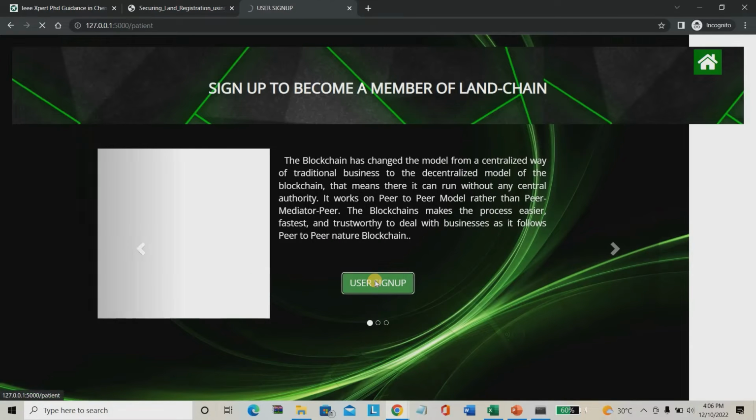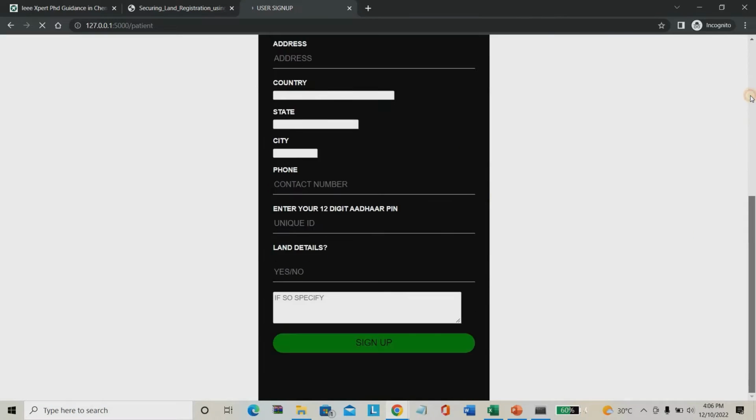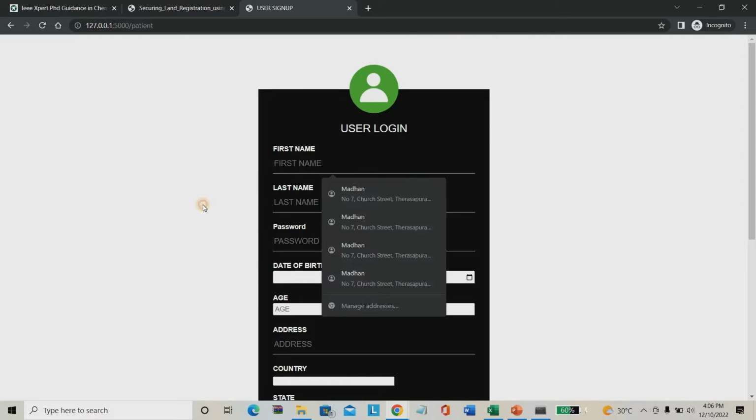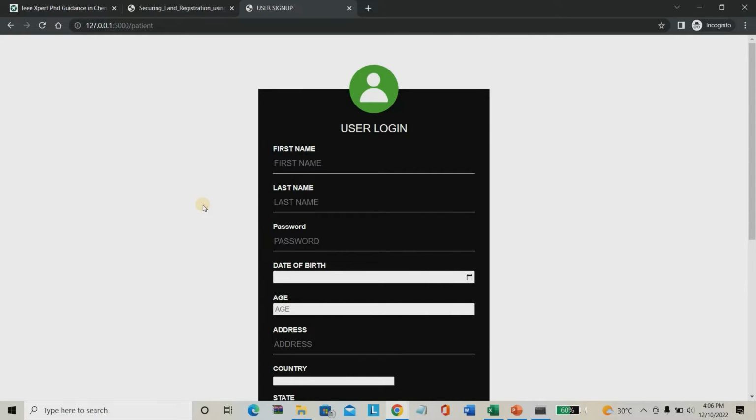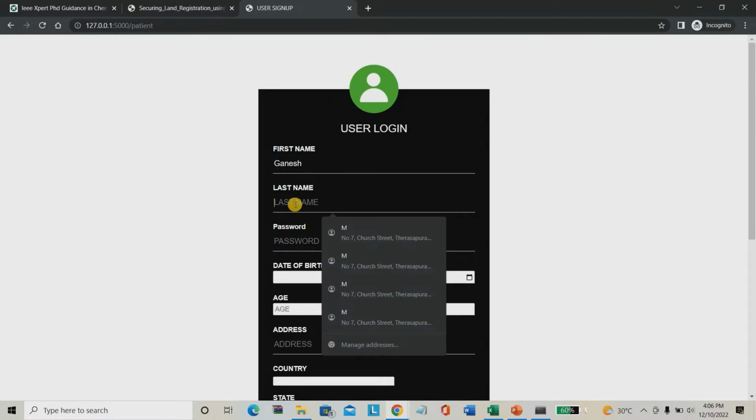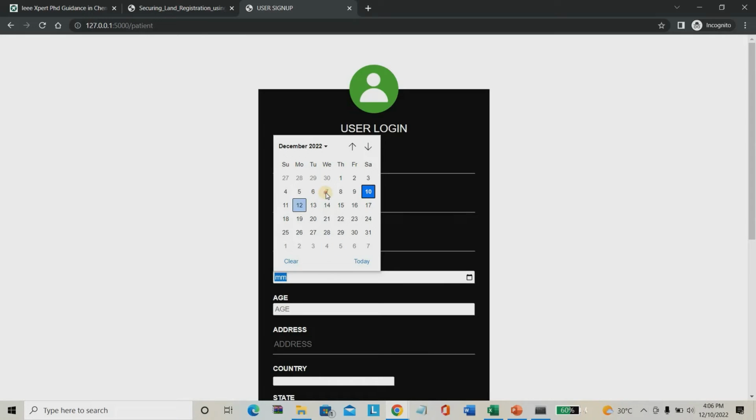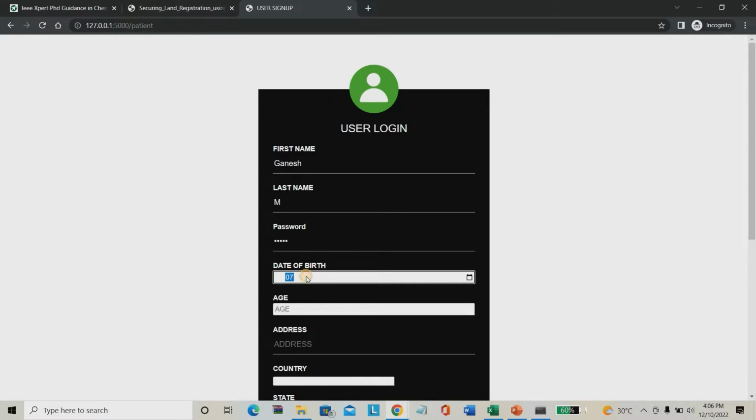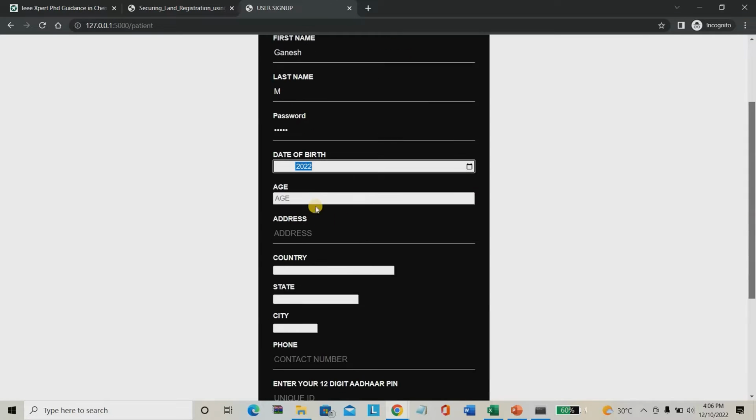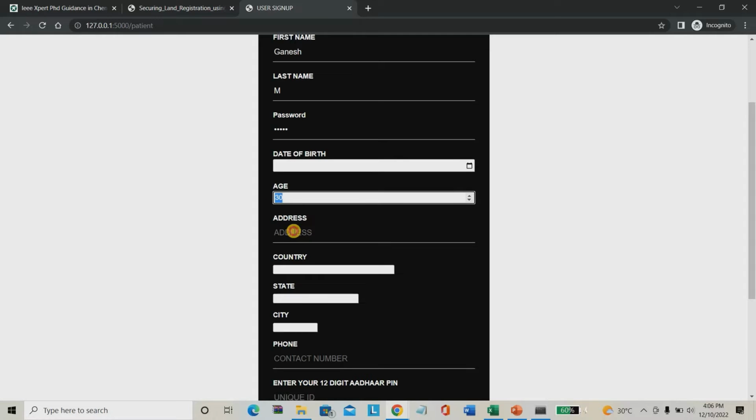I'm using user sign up here. For making a user, I'm just testing with some person. For example, I can take the name Ganesh as the username, last name M. Password I'm giving 12345. For date of birth, I'm giving some date. All the details are secure, so it's visible only while clicking. I'm giving the age as 30 years.